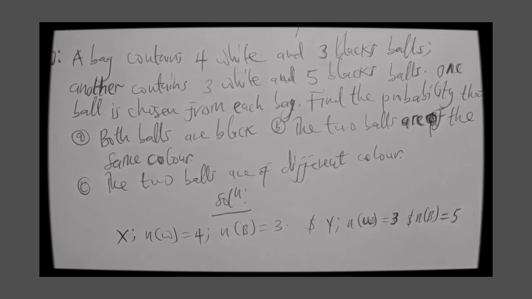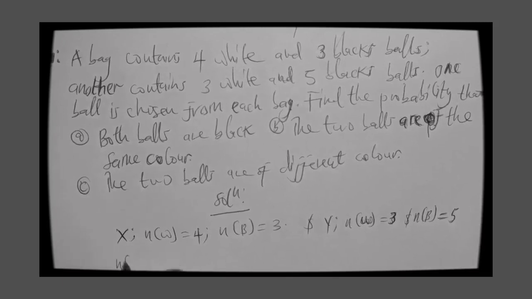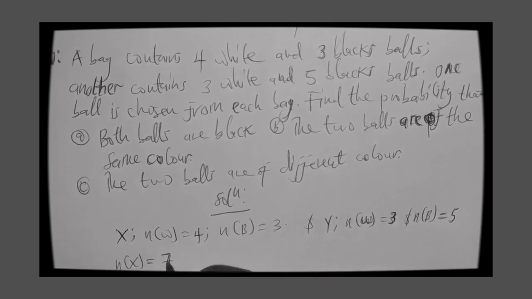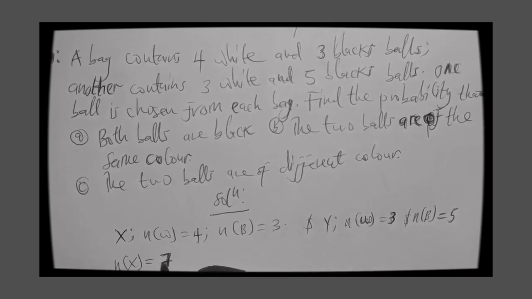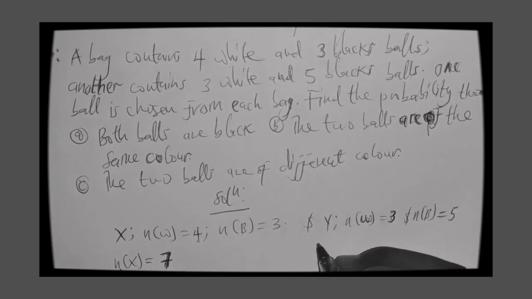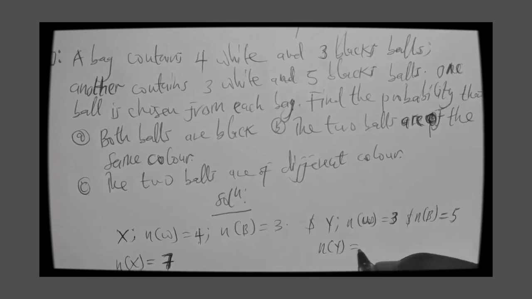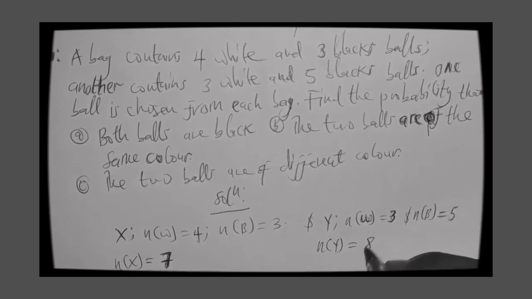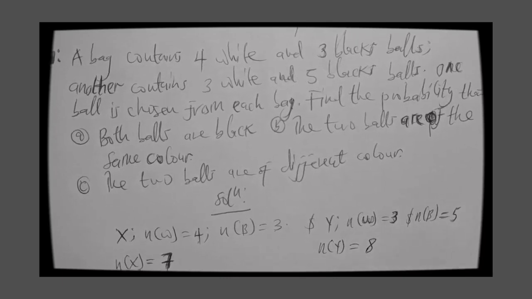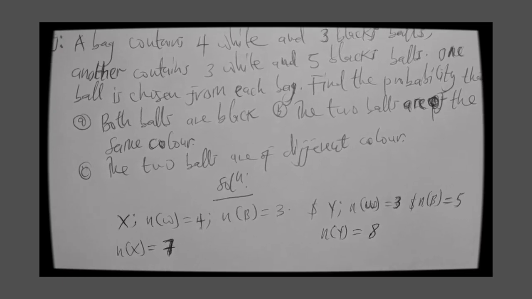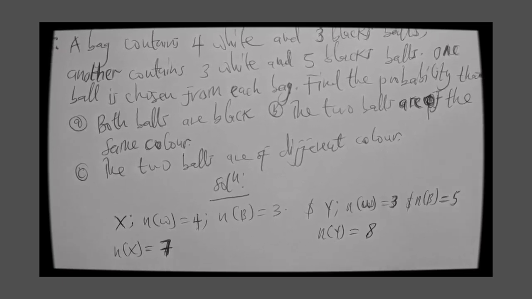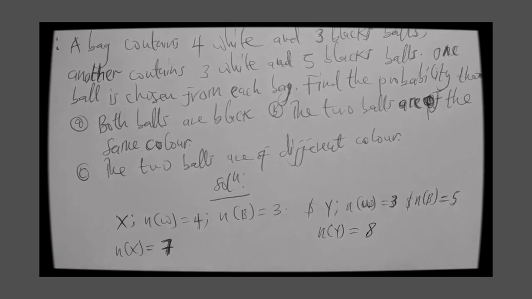If you want to talk about the total balls in X, that is 4 plus 3, which gives me 7. Then the total number in bag Y is 3 plus 5, which gives me 8. I hope that is clear. Good. Once we have identified these bags, the next thing is to answer the question.